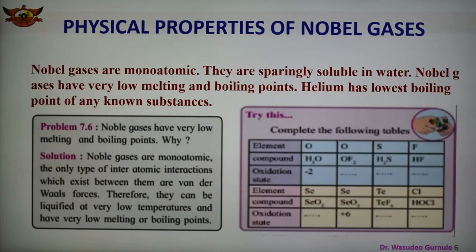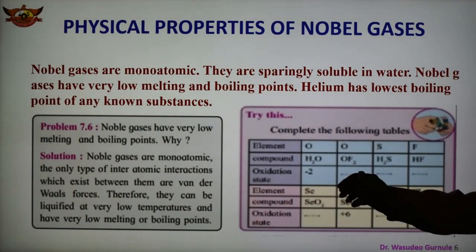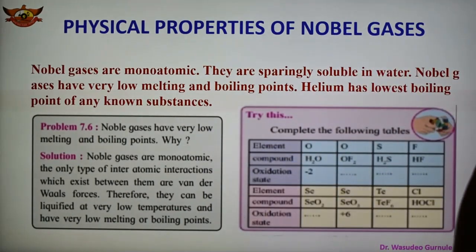And here problem 7.6 is given: noble gases have very low melting and boiling points, why? So the reason is that noble gases are monoatomic. They cannot combine with each other and form molecules. The only type of interatomic interaction that exists between them is van der Waals forces, and therefore they can be liquefied at very low temperature and have very low melting and boiling points. So this is one reason that noble gases have very low melting and boiling points.